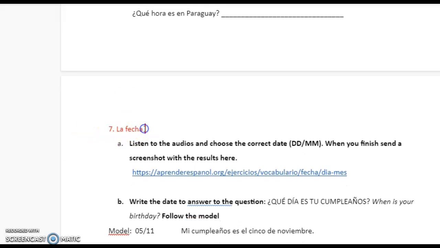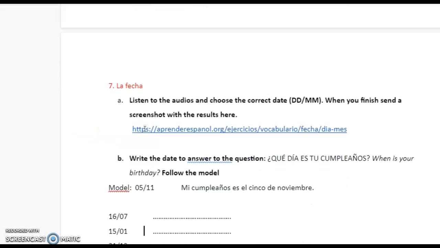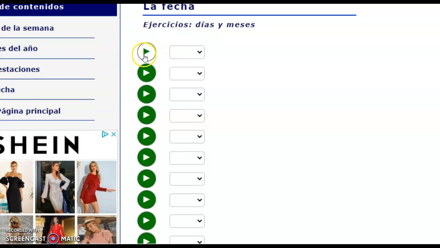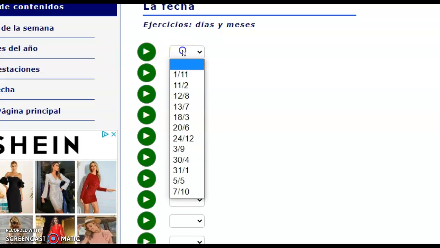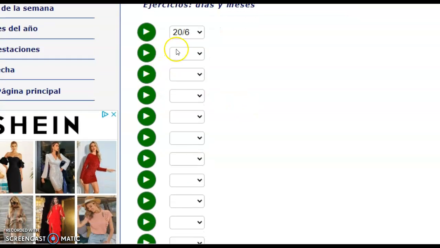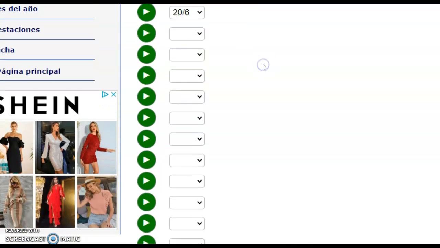Almost done. La fecha. You are going to listen to the audio and choose the correct date. Remember that in Spanish our date format is first the day and then the month. When you finish, you send a screenshot. So let's go here. El 20 de junio. So you choose which one is el 20 de julio. This one. El 12 de agosto. And you choose what is the correct option.